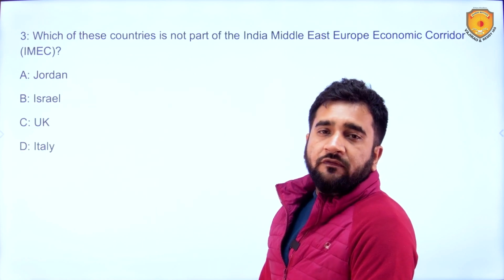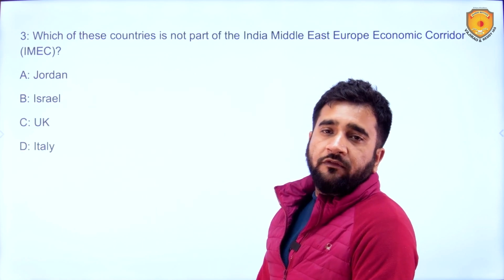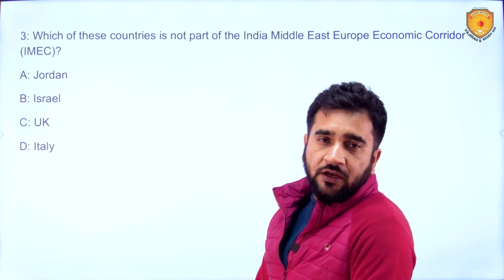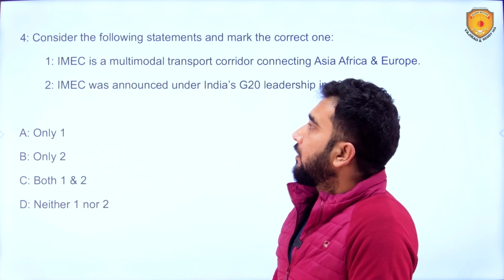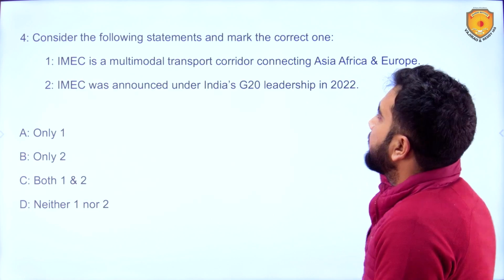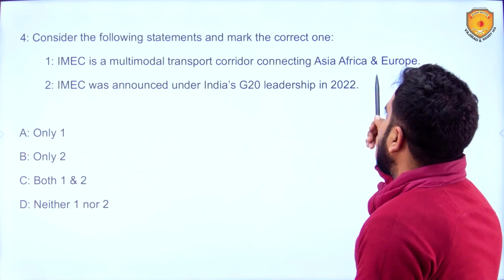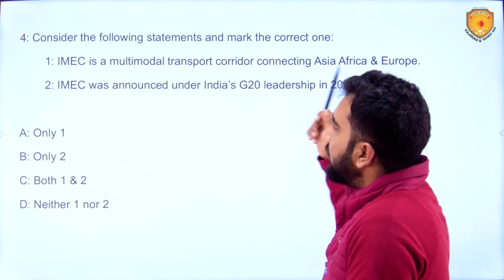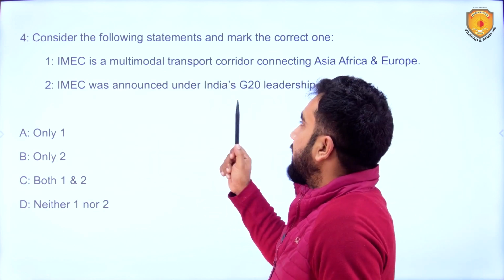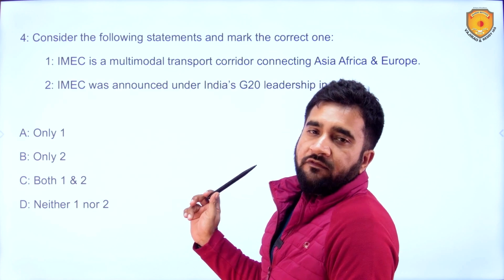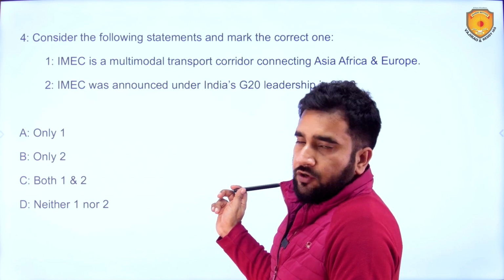Third, which of these countries is not part of the India, Middle East, Europe Economic Corridor? Jordan, Israel, UK, Italy. Fourth, consider the following statements and mark the correct one. First, IMEC is a multimodal transport corridor connecting Asia, Africa, and Europe. Second, IMEC was announced under India's G20 leadership in 2022. Only one, only two, both one and two, neither one nor two.